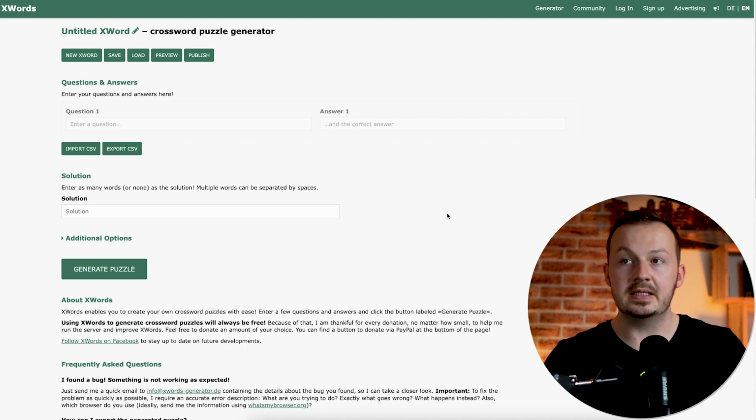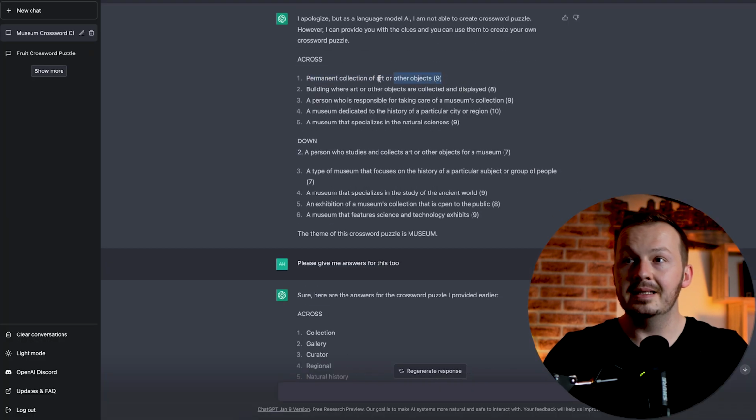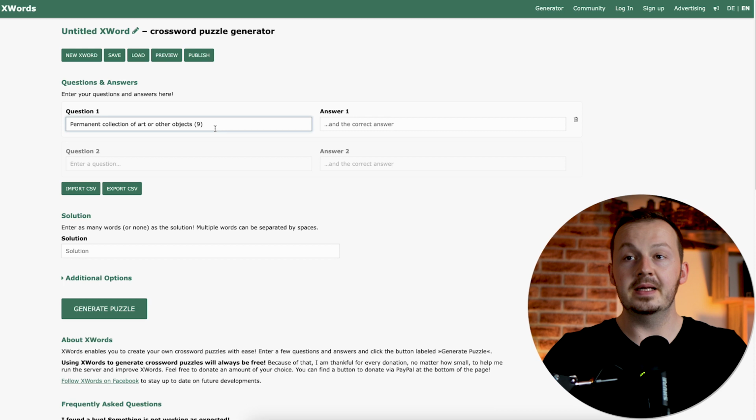And as you can see, it's a very simple online form that you can use to generate crossword puzzles on demand if you have all the answers and clues that you want to put in there. For example, you can see there's question 1 and answer 1. So just go back to ChatGPT, copy this first clue right here, paste it into this field, and you can see you've got the option to put another just under it.